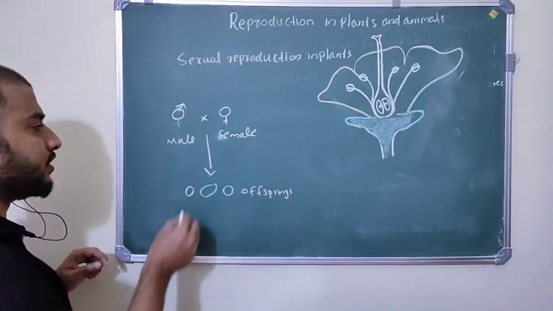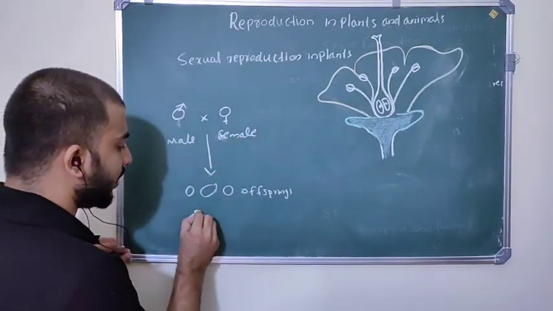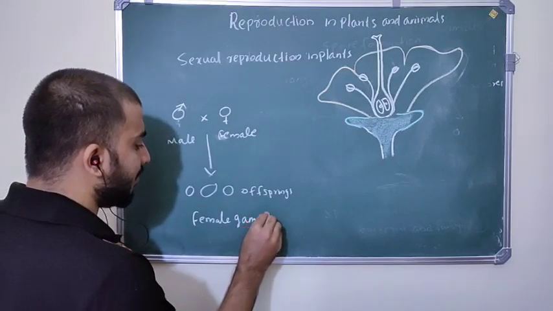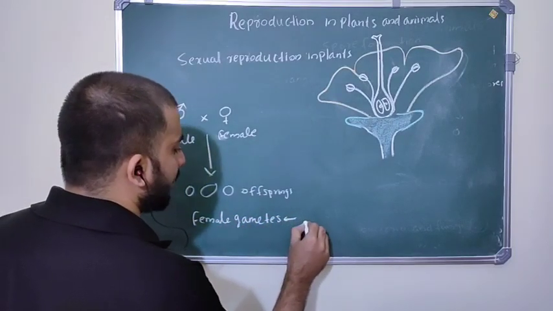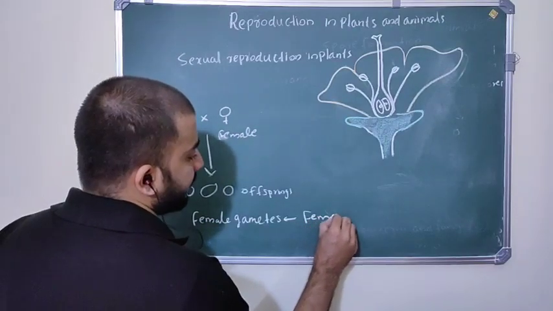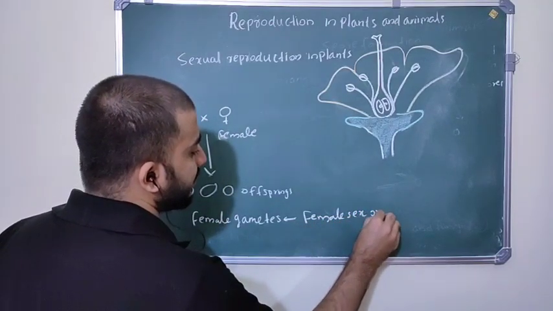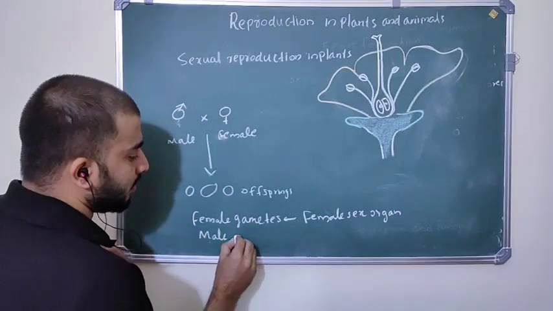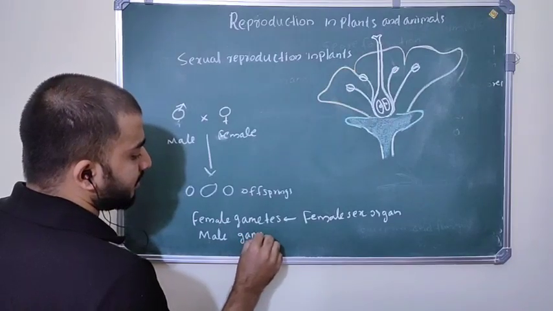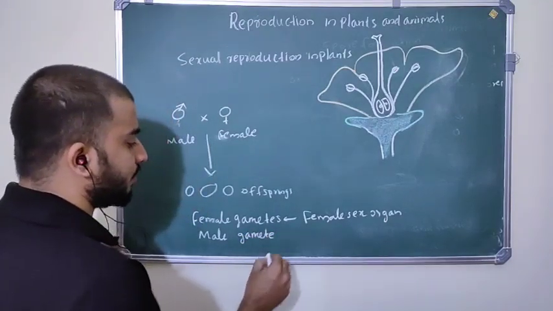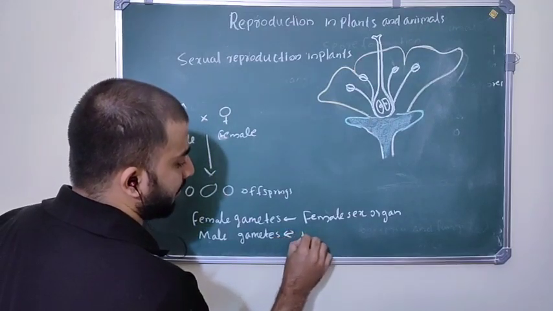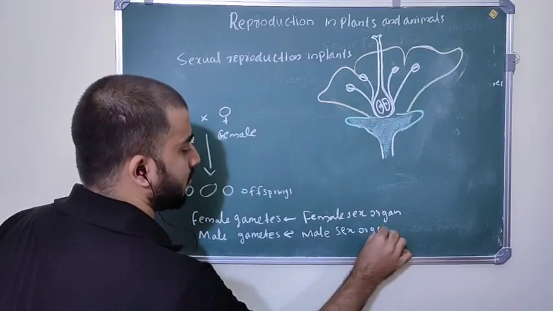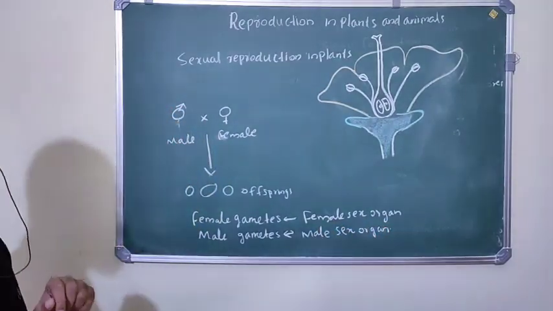For the production of these male and female gametes, what do we need? Female gametes are produced from the female sex organ, and male gametes are produced from the male sex organ, or male reproductive organ. So that's about sexual reproduction.